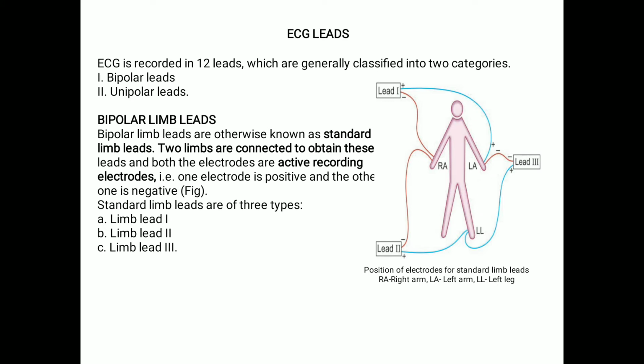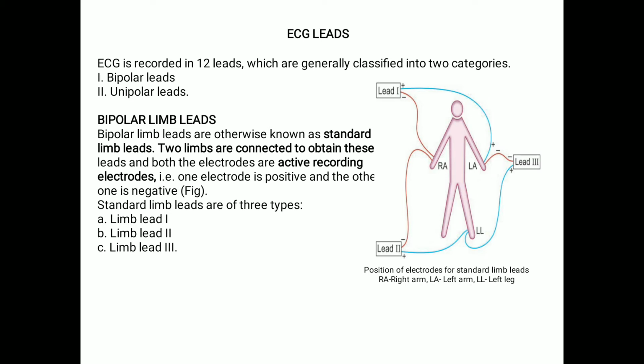So ECG leads, so what are they? ECG is recorded in 12 leads, which are generally classified into two categories: bipolar leads and unipolar leads. So what are bipolar limb leads? They are called bipolar limb leads, otherwise known as standard limb leads.